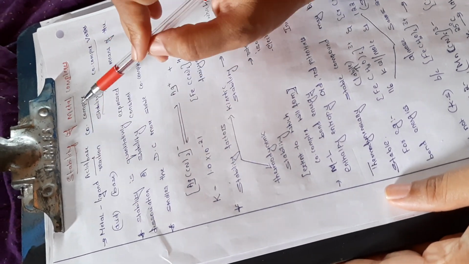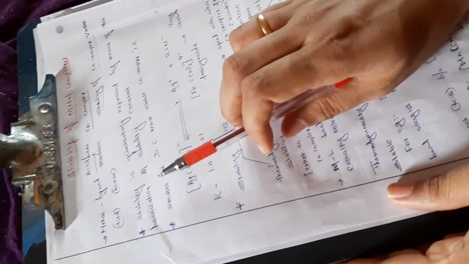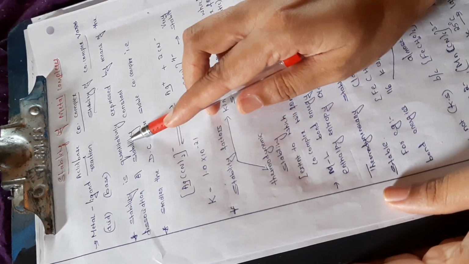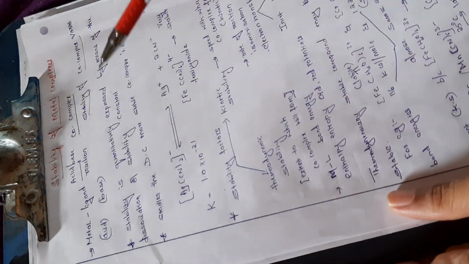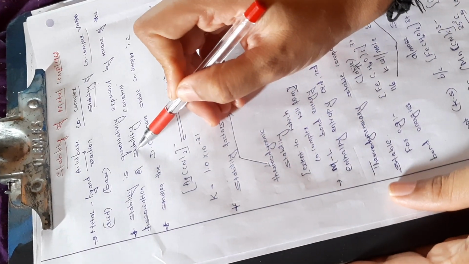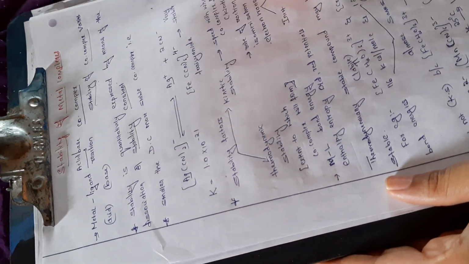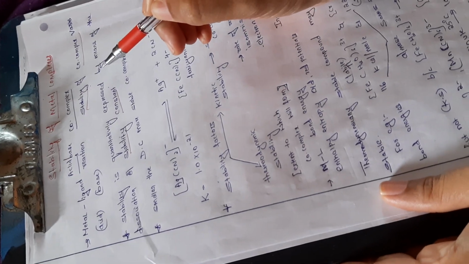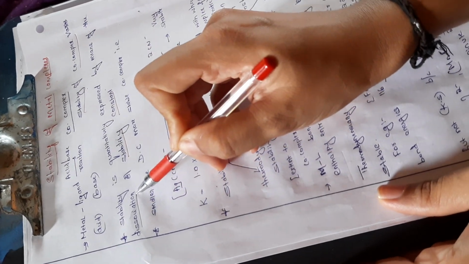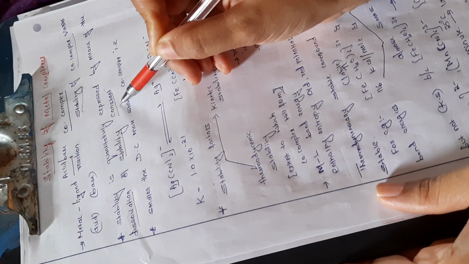So, this stability is quantitatively expressed by means of dissociation or stability constant. The stability of the coordination compounds can be expressed in terms of dissociation constant or stability constant.